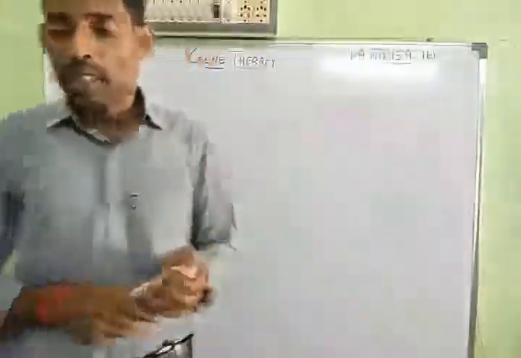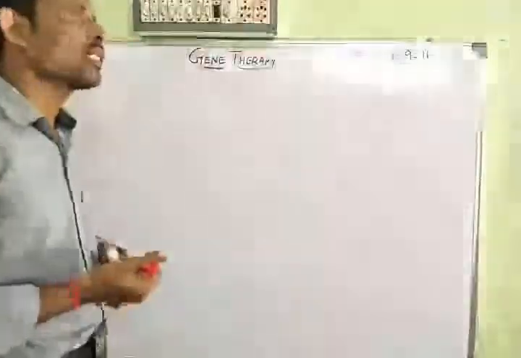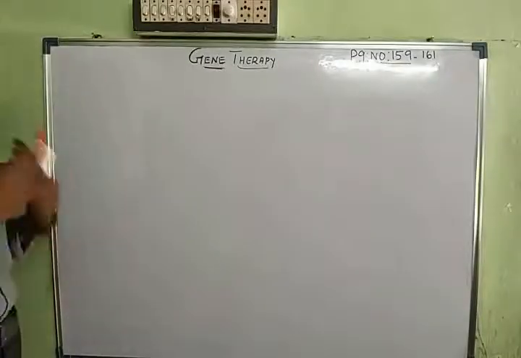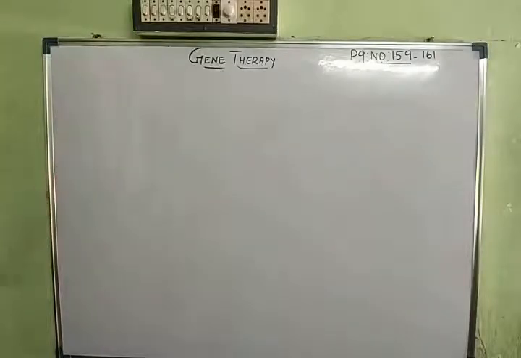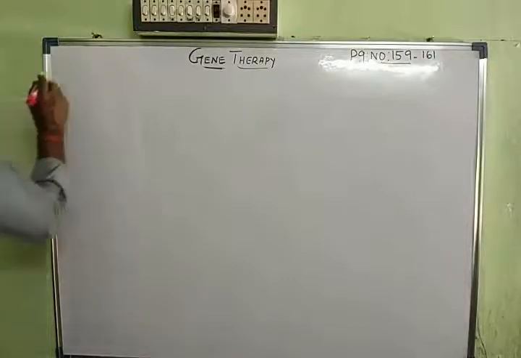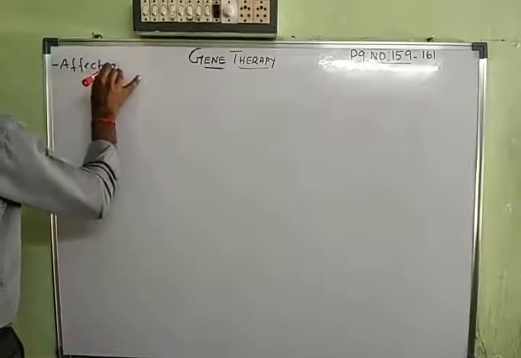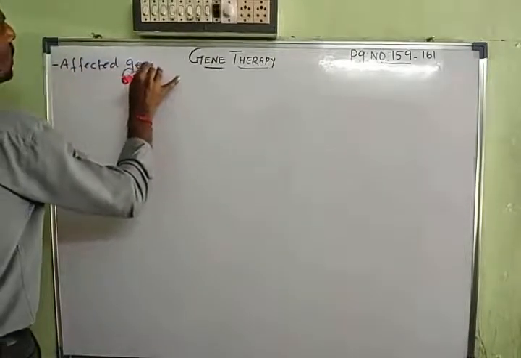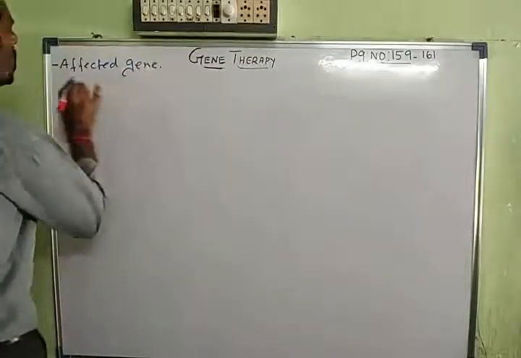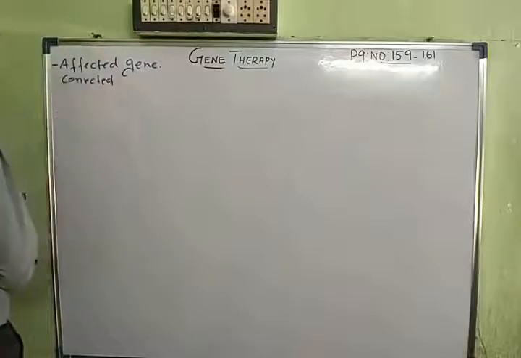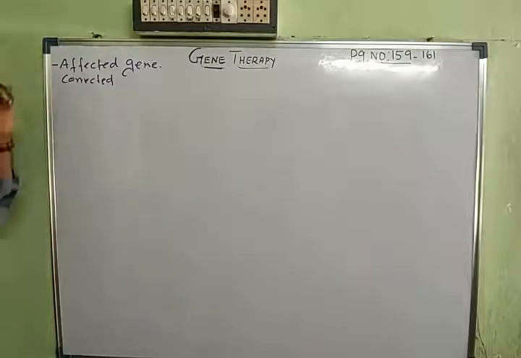Now, in the gene therapy method, what we are going to study is how a defective gene is being corrected. So gene therapy is about the correction of the affected gene. The affected gene is corrected, or rectified, by this kind of gene therapy. So gene therapy will always involve the correction of the affected gene.